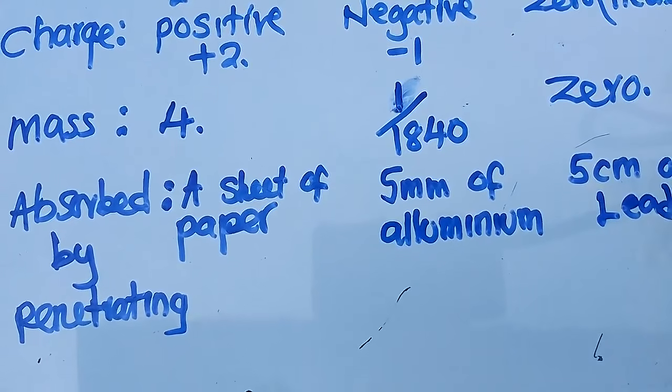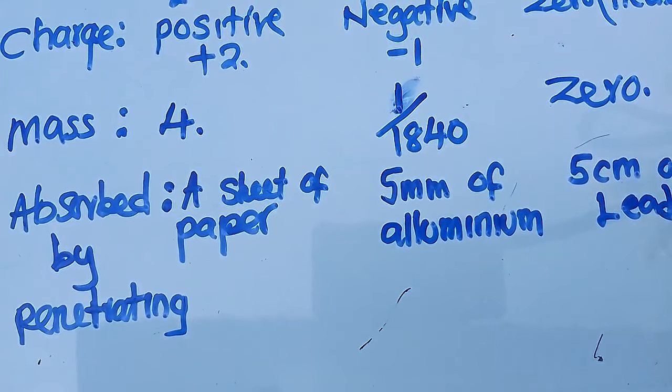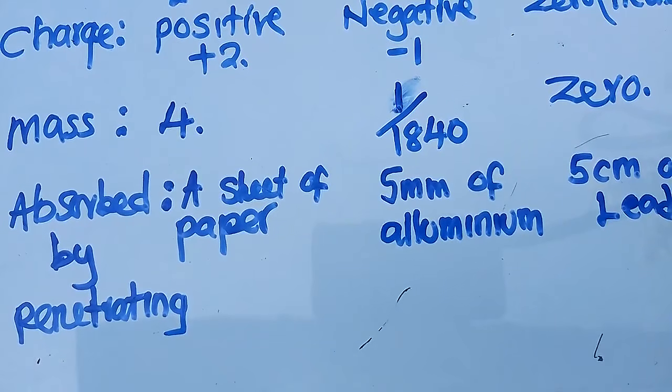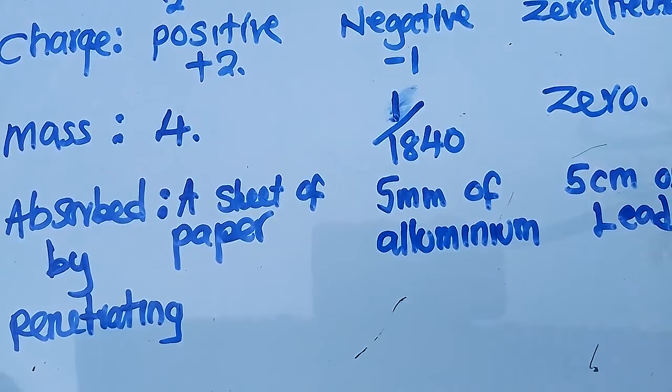There are about 3. Which one has the strongest penetrating power? It is a gamma ray.